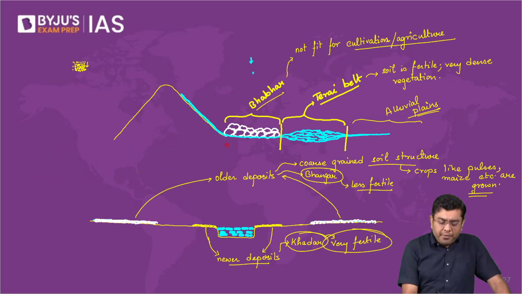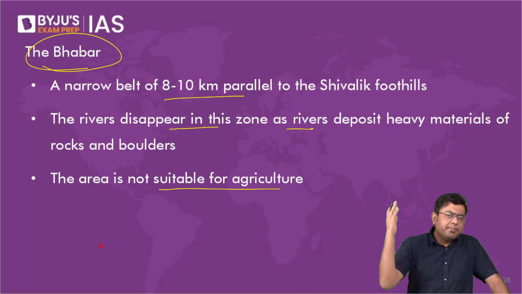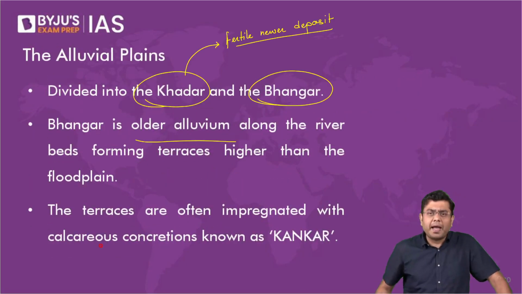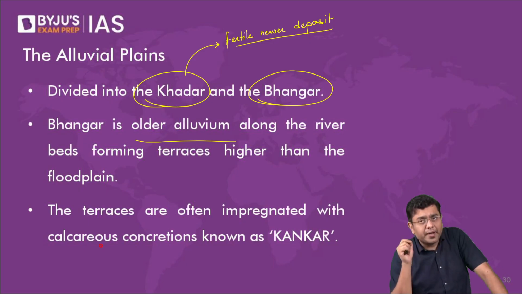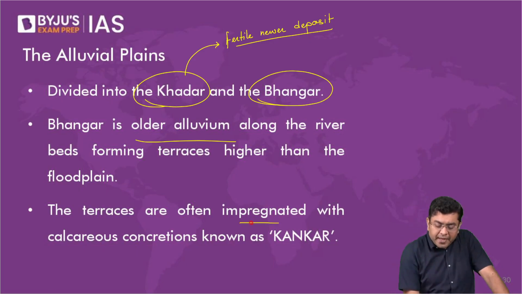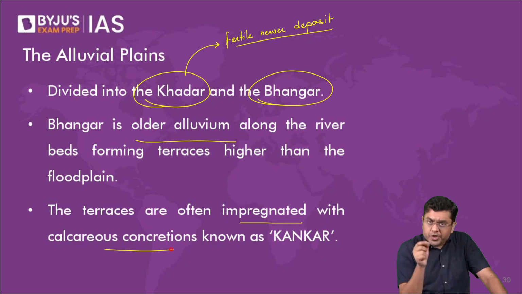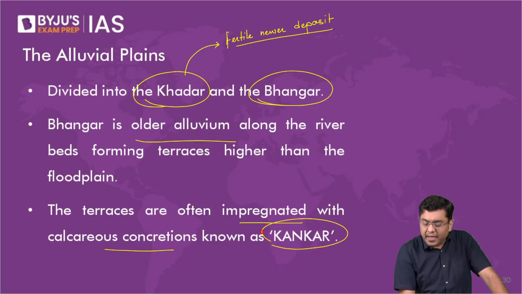They are formed far away from the river channel in the terraces of the floodplain, where they might have been deposited 100 years back, 150 years back, etc. There generally the size of the particles is larger. Oftentimes you will find that there is calcium which helps in binding of the particles. So they are impregnated with calcareous concretions of calcium, which are referred to as conchers in that area.